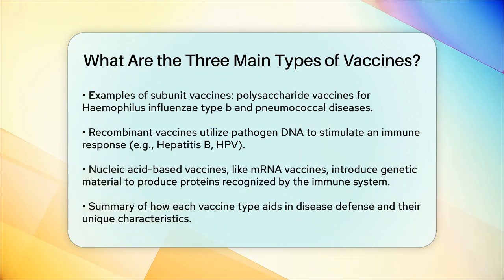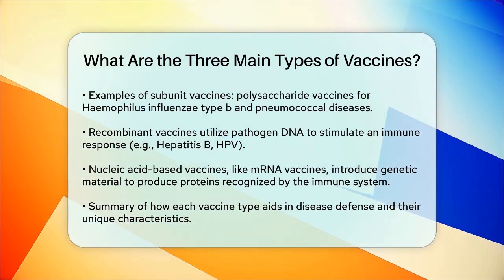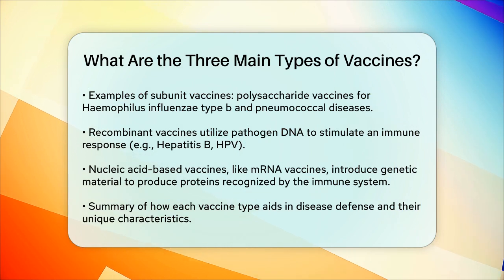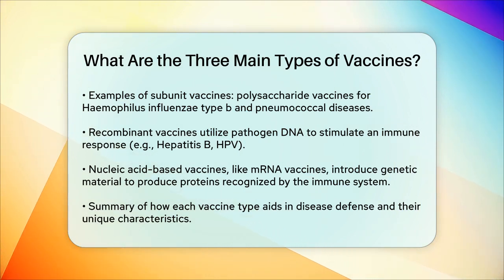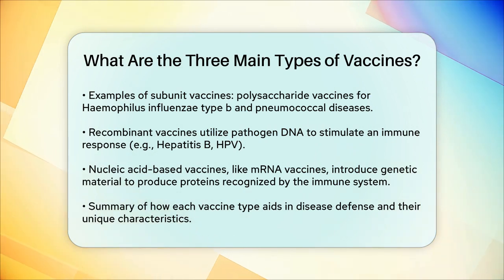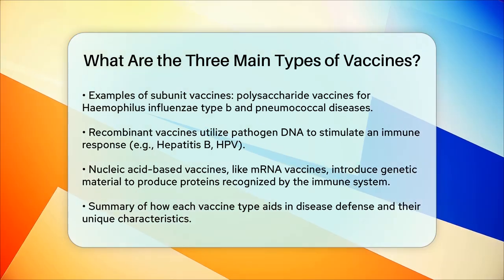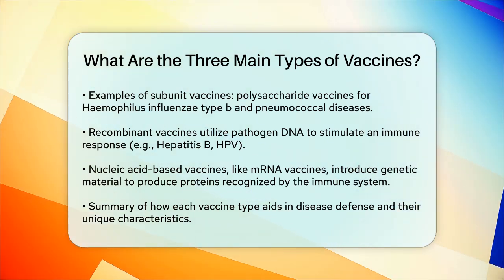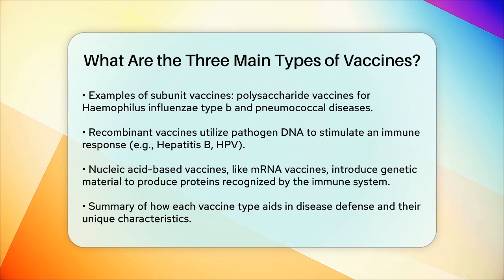Each of these vaccine types has its own way of helping your body defend against diseases. Live-attenuated vaccines give a broad immune response. Inactivated vaccines are safer but may need multiple doses. And subunit, recombinant, and nucleic acid-based vaccines use specific parts of the pathogen to trigger immunity. Understanding these differences can help you appreciate the complexity and effectiveness of vaccines in keeping us healthy.